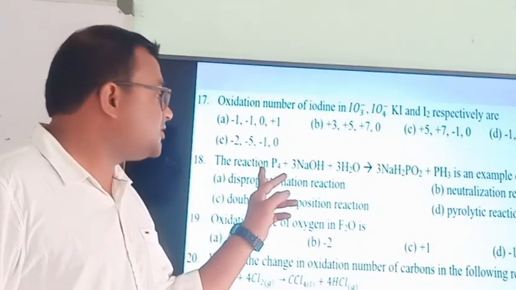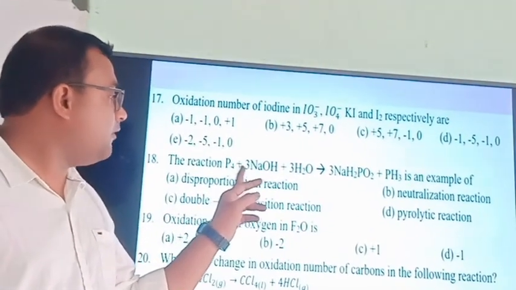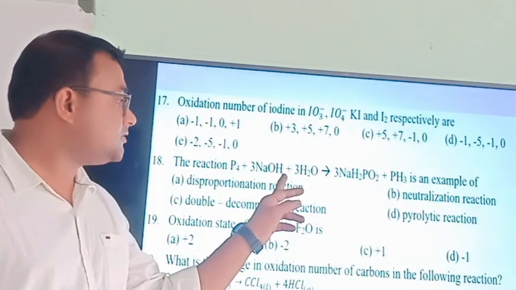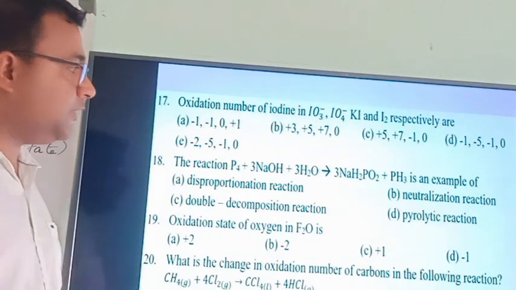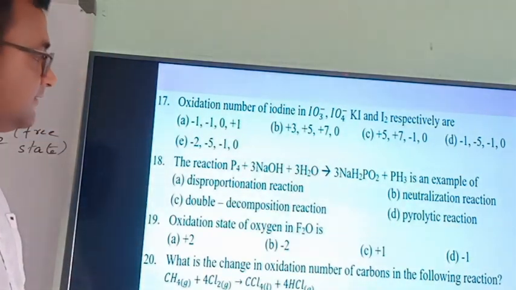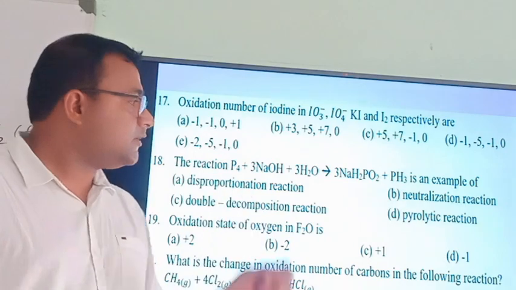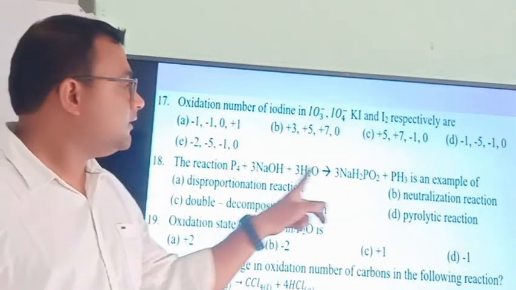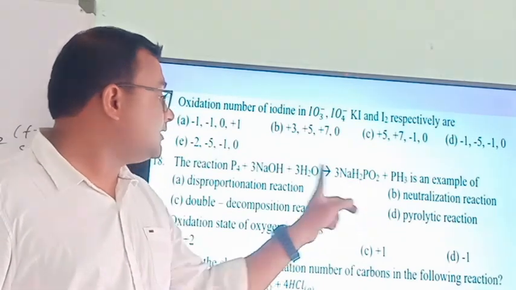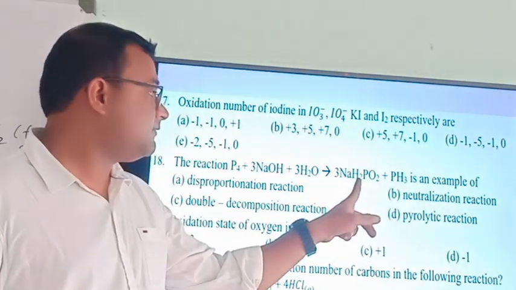The reaction P4 plus 3NaOH plus 3H2O gives you 3NaH2PO2 plus PH3 is an example. See, here you need to understand the charge of sodium is plus only. Here also plus. Charge of hydrogen is plus.